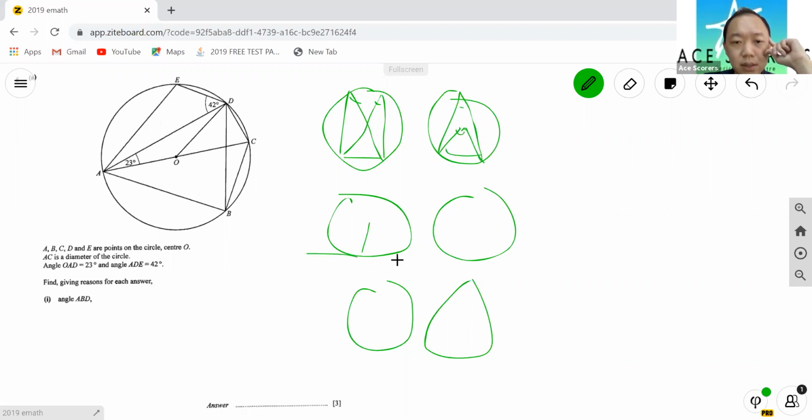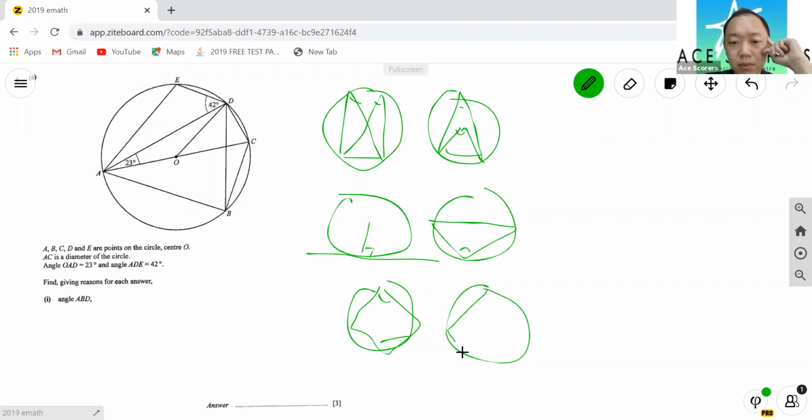Next one is the 90 degree. Here is 90 degree. Next one is draw diameter, like that. Here is 90 degrees. And cyclic chord, here plus here is 180. And the last one is the alternate segment theorem. It's not so good to start with. Draw a line across. So this one equals this one, right? So alternate segment here. So you must know your 6 circle properties, then you will do this.